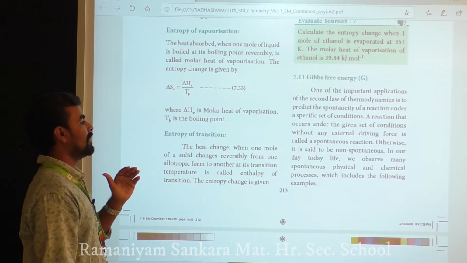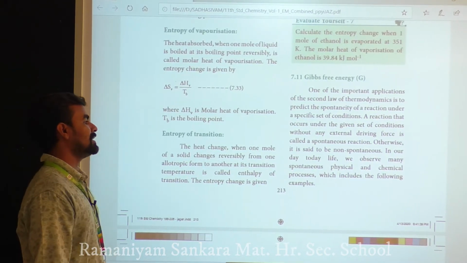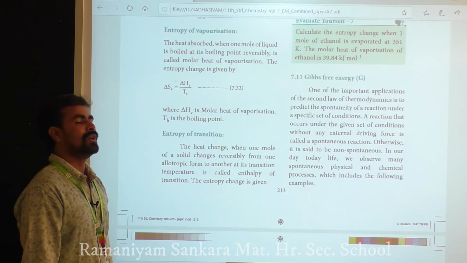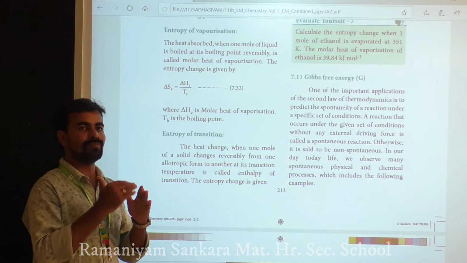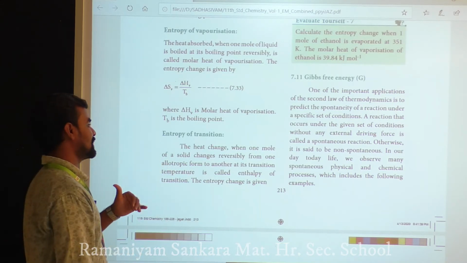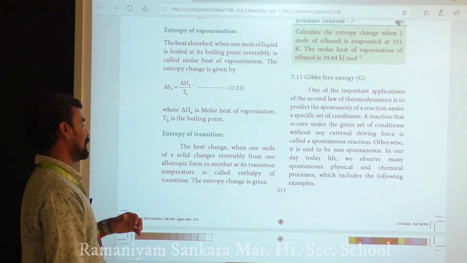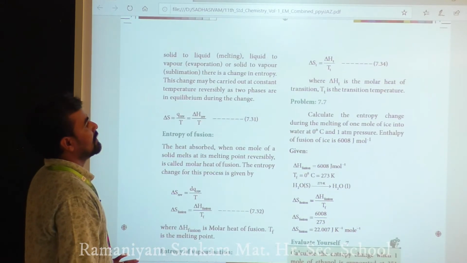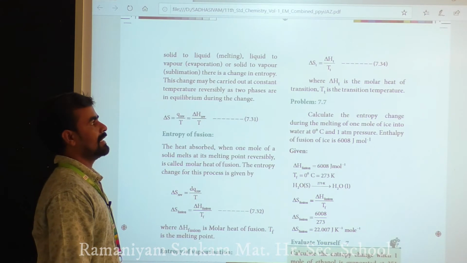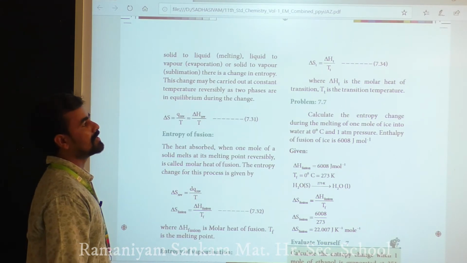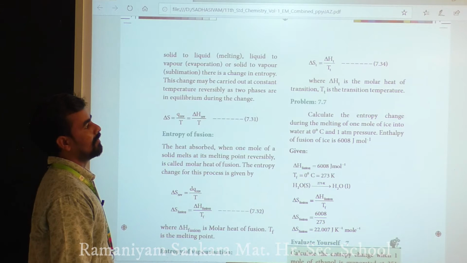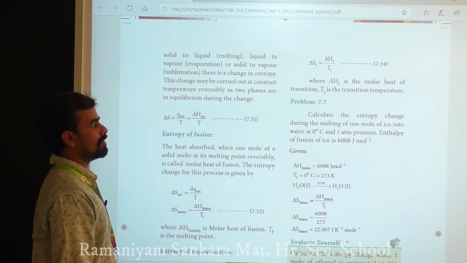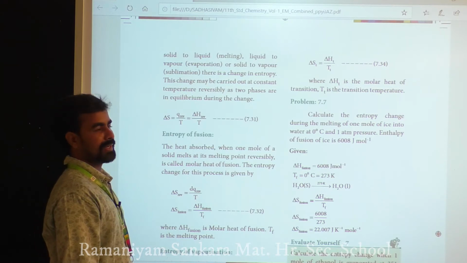The heat change when 1 mole of solid changes reversibly from one allotropic form to another form, at the transition temperature, is called the entropy of transition. The entropy change is given by delta S_t equal to delta H_t by T_t, where t means transition, delta H_t is the molar heat of transition, and small t is the transition temperature.